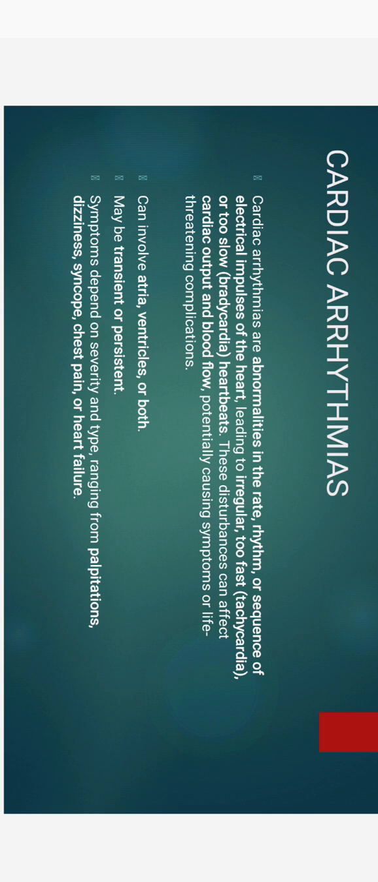Next, cardiac arrhythmias. Cardiac arrhythmias are disturbances in the heart rate, rhythm, or electrical sequence leading to irregular, too fast, or too slow heartbeats. These can affect cardiac output and blood flow, sometimes causing palpitations, dizziness, fainting, or even heart failure. Acute arrhythmias can involve the atria, ventricles, or both, and may be transient or persistent depending on